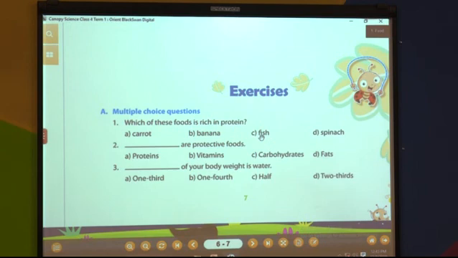So fish is the answer. Which of these foods is rich in protein? For this question the answer is fish. So everybody will tick the fish answer. Now we will move to the next question.